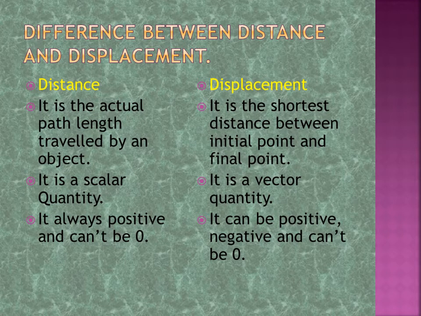Here is the difference between distance and displacement. On one side is distance and on the other side is displacement. Distance is the actual path length travelled by an object. Displacement is the shortest distance between the initial point and the final point. Distance is a scalar quantity. Displacement is a vector quantity. Distance is always positive and can't be zero. Displacement can be positive, negative and zero.